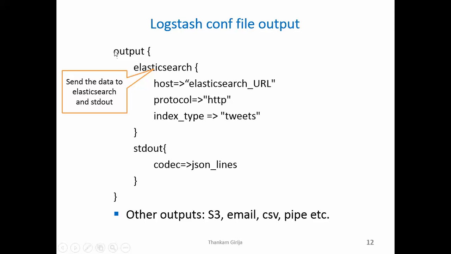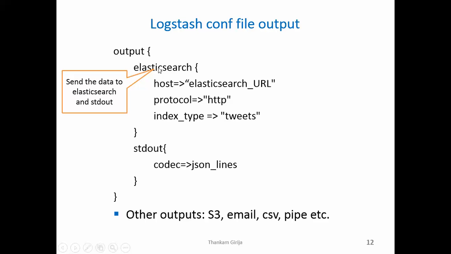Next is the output section of the Logstash config file. As I mentioned, I'm storing it in Elasticsearch. You have to provide the host, protocol, and index type. And there are several different attributes to it, which not all of them are mandatory. And this is how it talks to Elasticsearch. So in my case, I have to provide the public IP of my AWS instance.